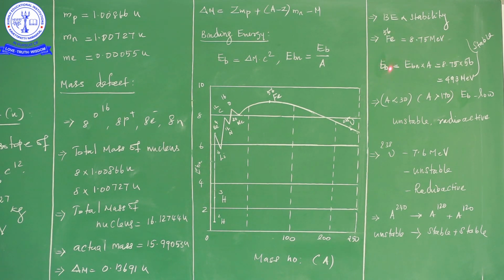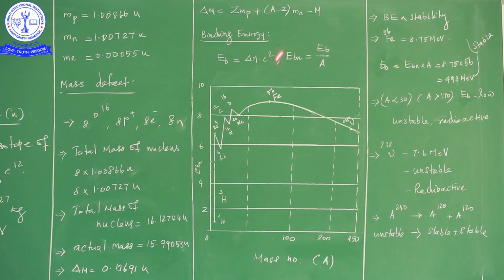Suppose we want to calculate binding energy of the nucleus, we have the formula E_BN is equal to E_B by A. Here E_BN is nothing but binding energy per nucleon, we already know 8.75 million electron volt. Here A is the mass number, nothing but total number of nucleons in the nucleus. Here E_B is the binding energy of the nucleus, and E_BN is the binding energy of the nucleon. So from this formula we are going to calculate the binding energy of the nucleus.